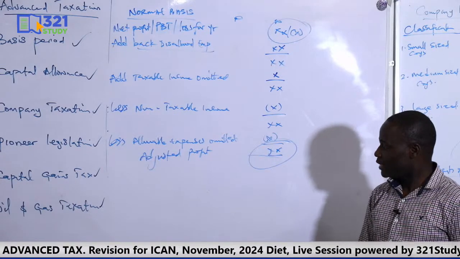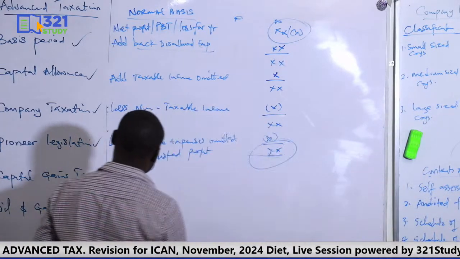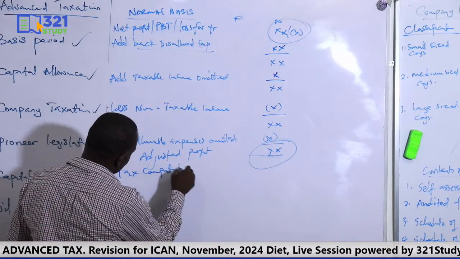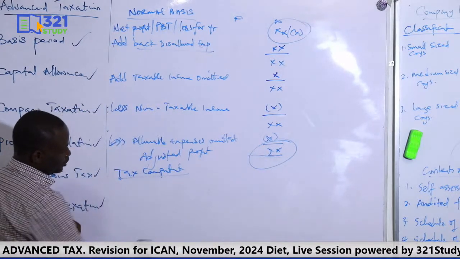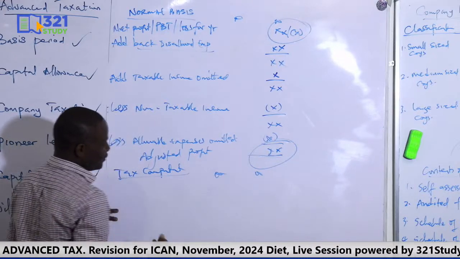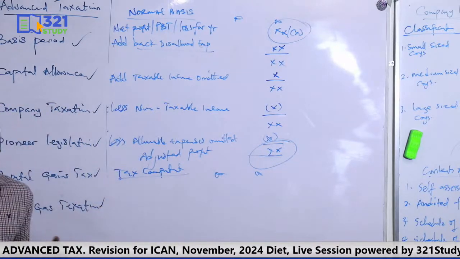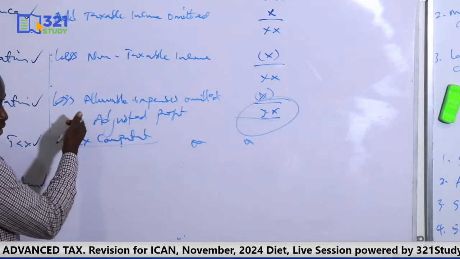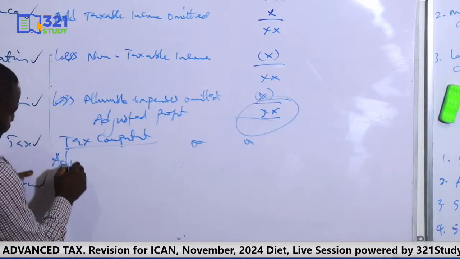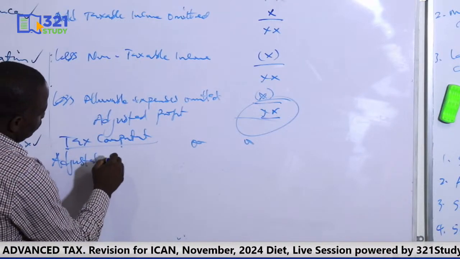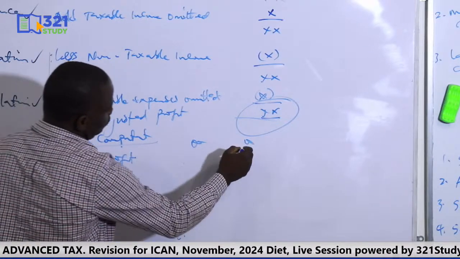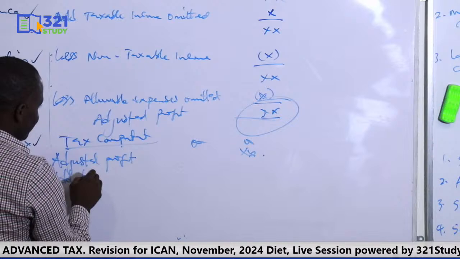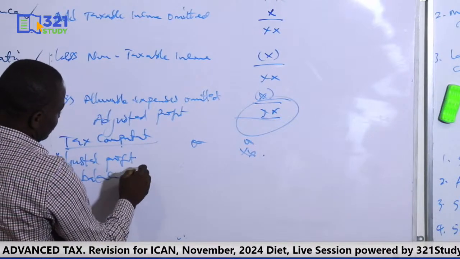Now, the next thing you have here is your tax computation. How do you do your tax computation? Most of the questions ask you to compute the tax liability. To do that, you start from the adjusted profit. You add balancing charge. Remember I told you about balancing charge.